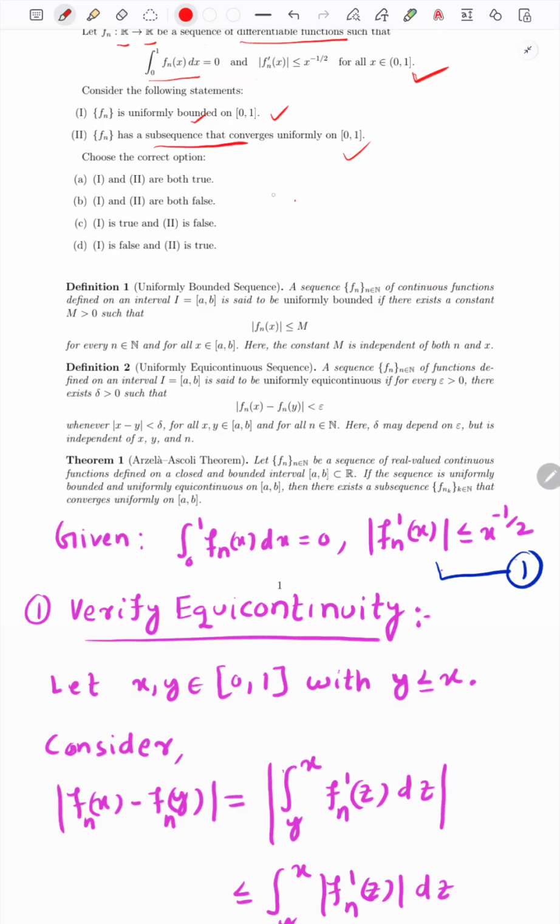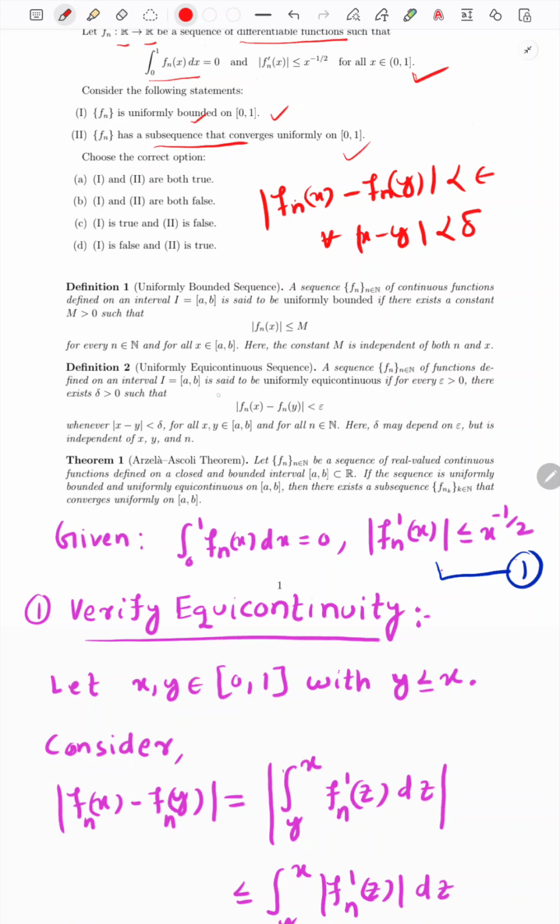In uniformly continuous, you know that for a given epsilon greater than 0, if we can find a delta such that |f_n(x) minus f_n(y)| is less than epsilon for all |x minus y| less than delta, and the delta is independent of the points x, y, then for a fixed n we call it a uniformly continuous function.